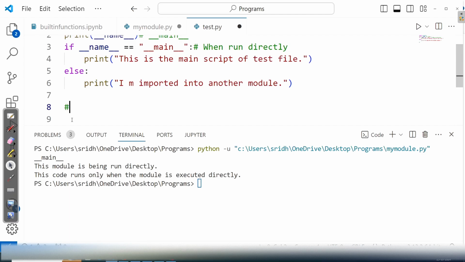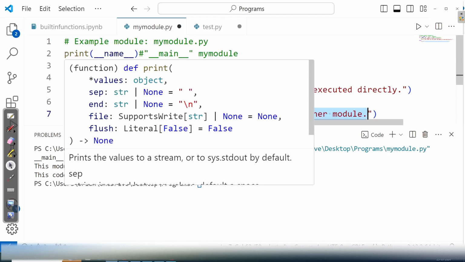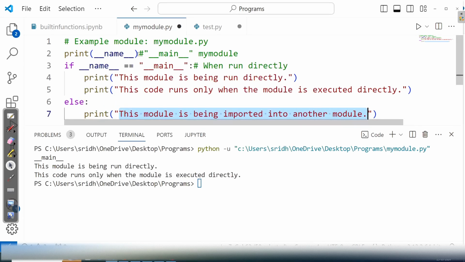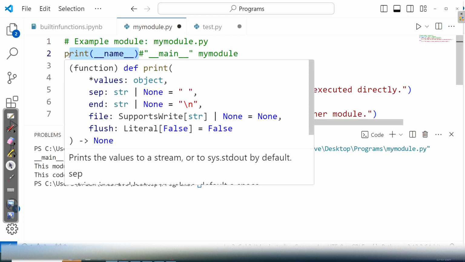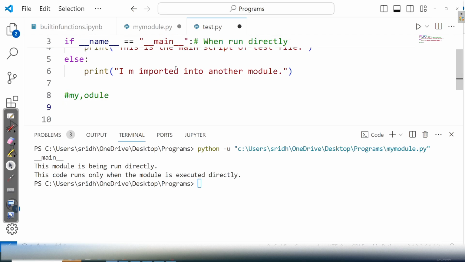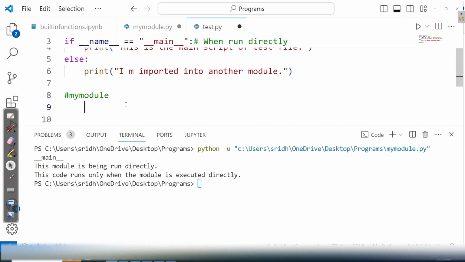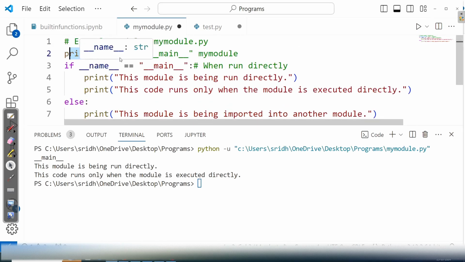First, because you imported the file, in the imported file, the outside executable code, that they're all executed. This is outside this if block. Now this is executed. And here, what is the name? The name of the file, that is my module. Okay. Then the else part statement, this module being imported to another module, is executed. Because when it is imported, the name is not main, the name is my module. So the else part is executed.